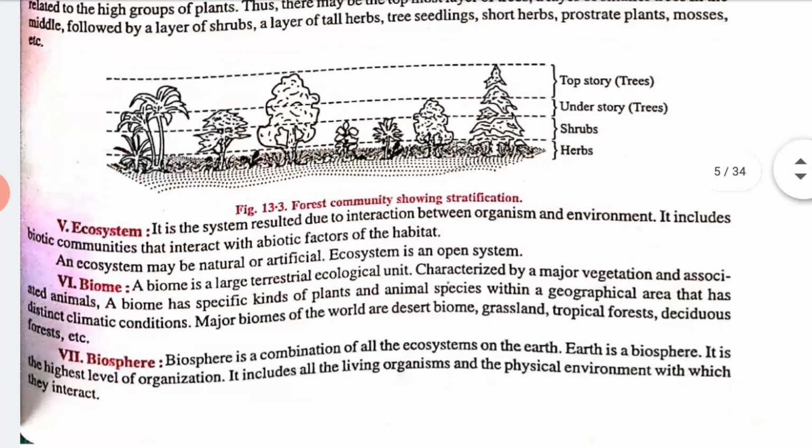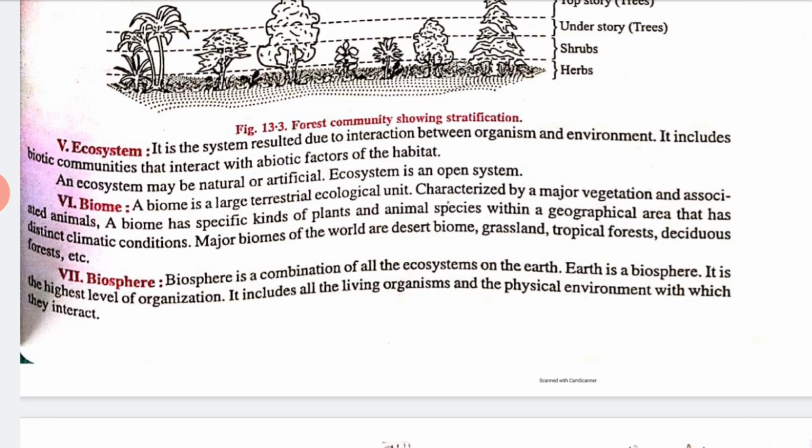Clear? So, ecosystem. It is the system resulting from interaction between organisms and environment. It includes biotic communities that interact with the abiotic factors of the habitat. They are known as an ecosystem. Next we have biome. An ecosystem may be natural or artificial, right? An ecosystem is an open system because it can be natural and it can be artificial.